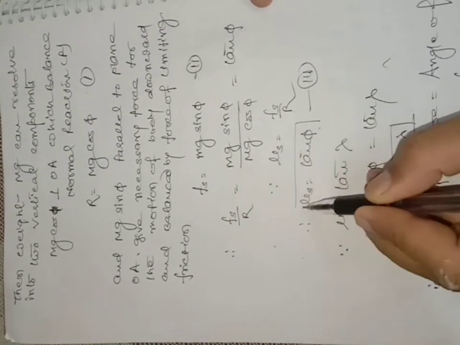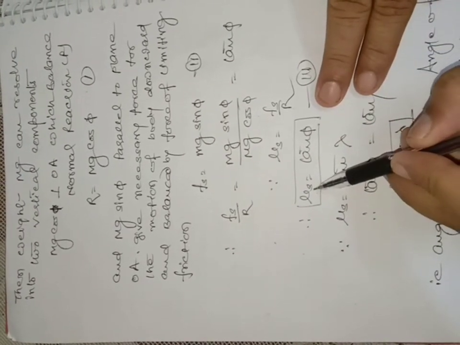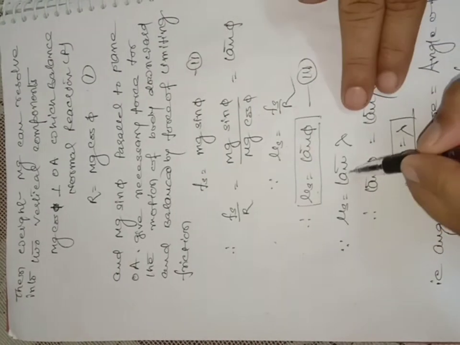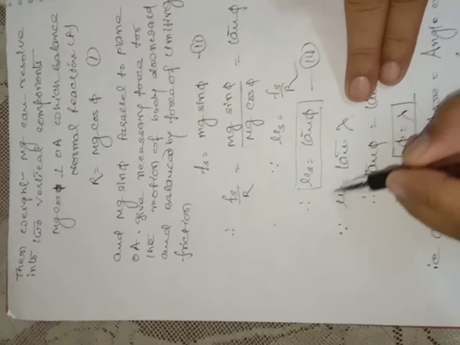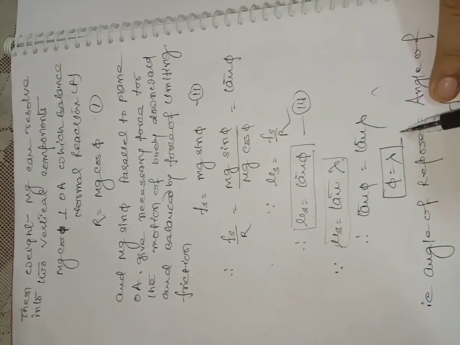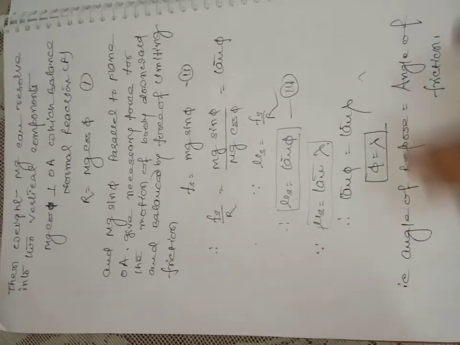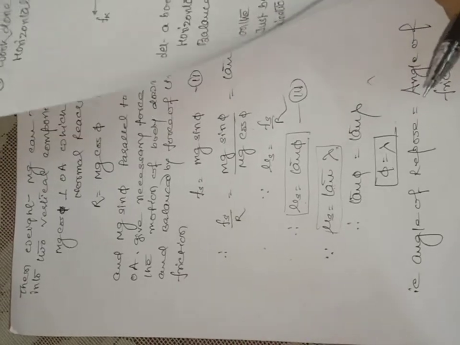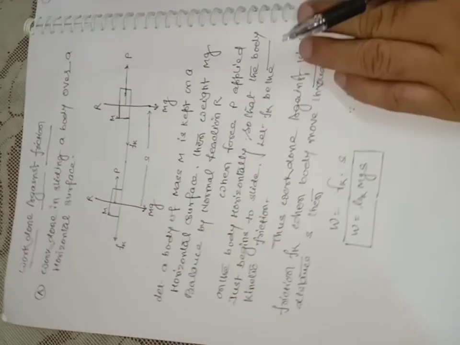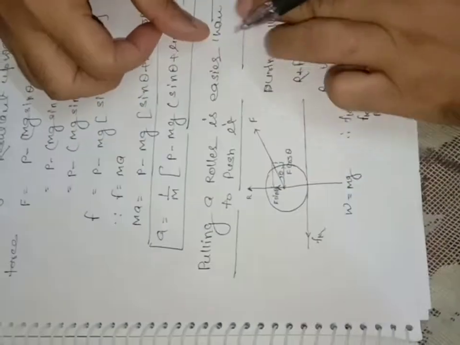It means the tan of the angle of repose is itself equal to the coefficient of friction, and we have learnt earlier that tan lambda, the angle of friction, is also equal to mu s. We can equate them, that is tan phi is equal to tan lambda. So we get phi is equal to lambda, which means angle of repose is equal to angle of friction. So it is very important, this relation between angle of friction and angle of repose. Clear?